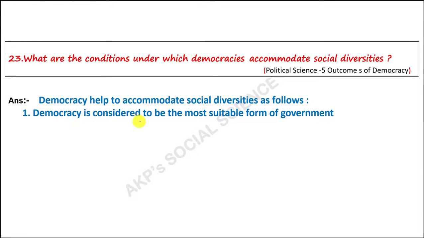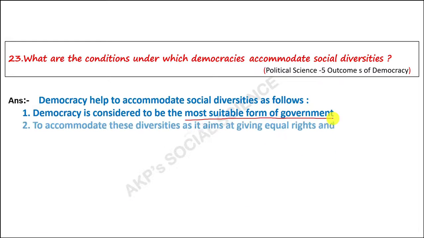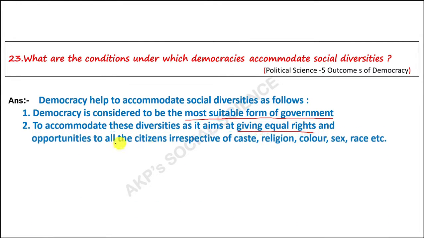Democracy is considered to be the most suitable form of government. It accommodates these diversities and aims at giving equal right and opportunity to all the citizens irrespective of caste, religion, color, sex, race, etc.